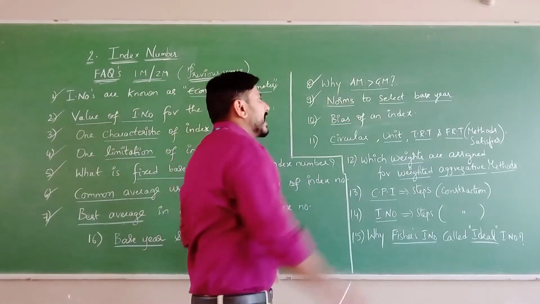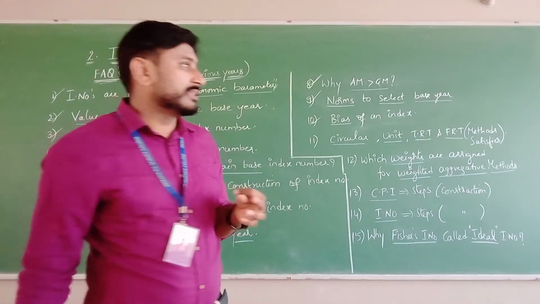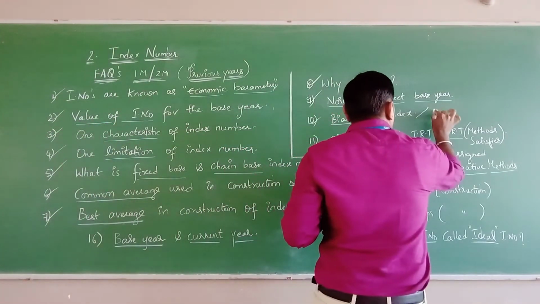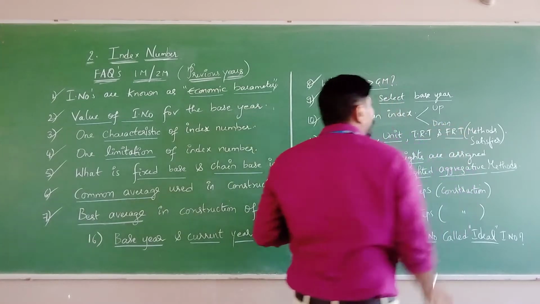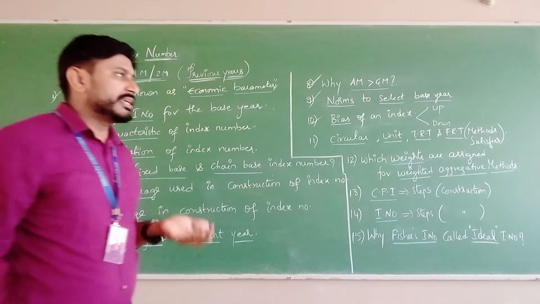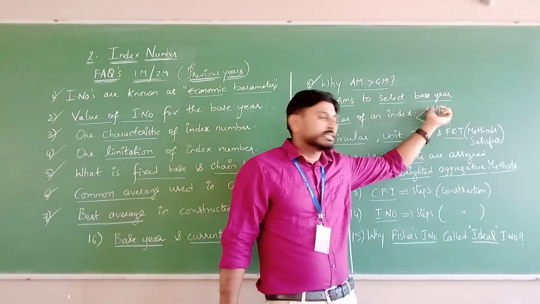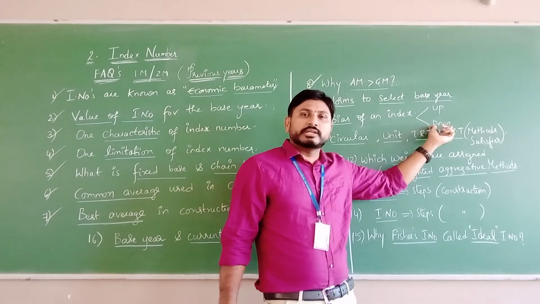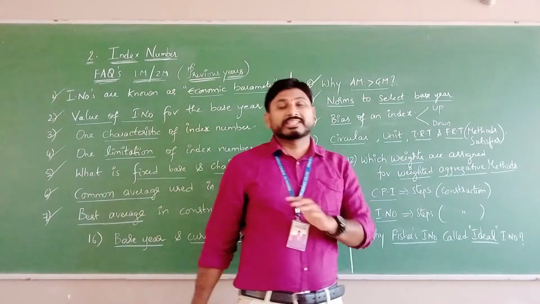Next, bias of an index number. Generally, we have two: upward and downward bias. Laspeyres method always shows upward bias. Paasche's index number always shows downward bias. What is the reason?